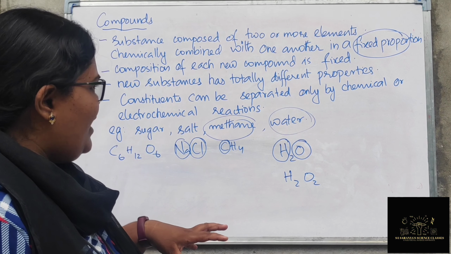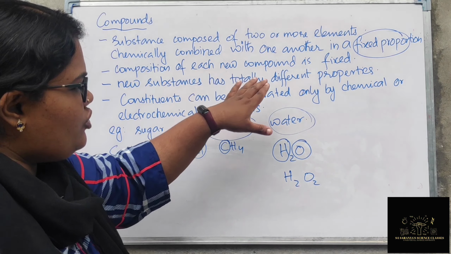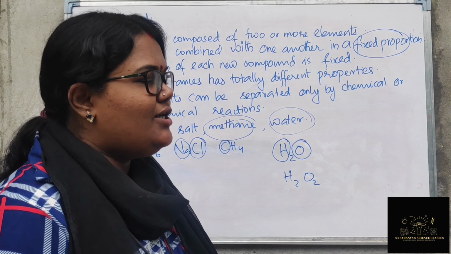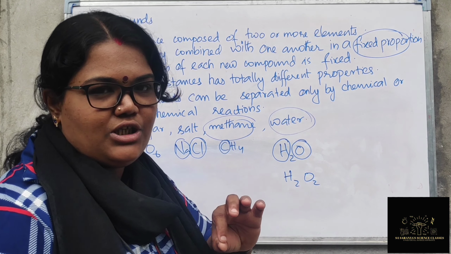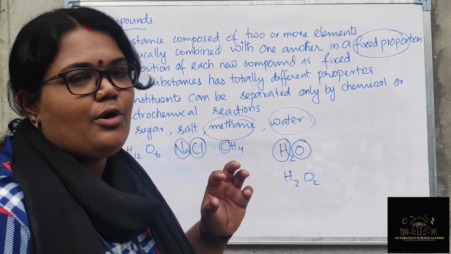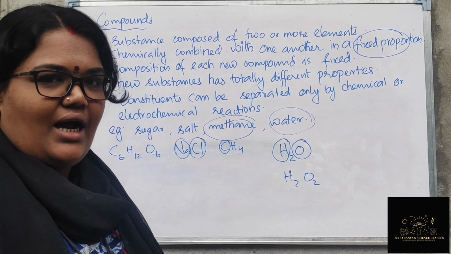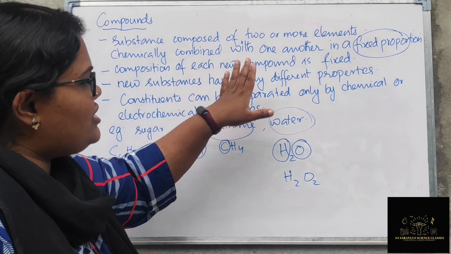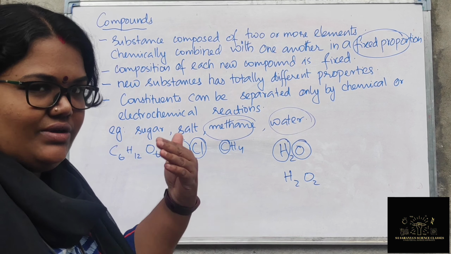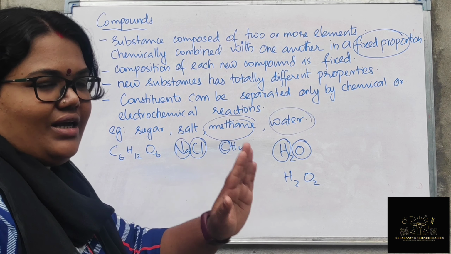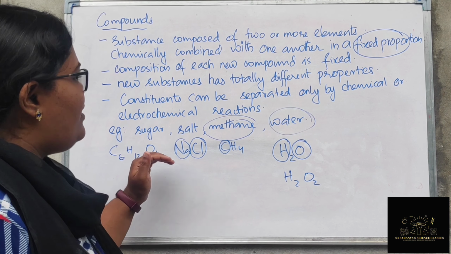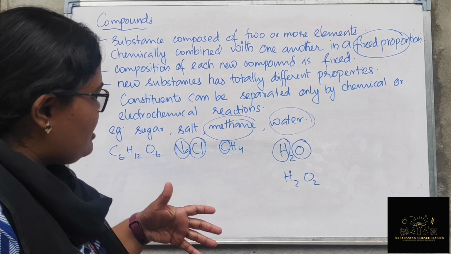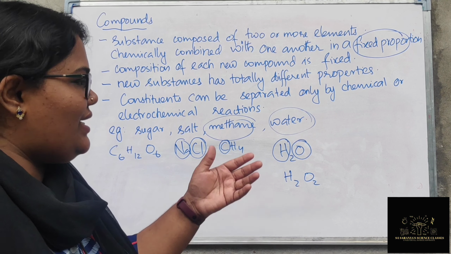And you can see that the composition of each new compound is fixed. Whatever new compound is produced, the composition and the proportion are fixed. We are repeatedly saying the same thing, right? Whatever the new compound is, for glucose it will always be C6H12O6. And the new substance will have totally different properties from the individual elements.